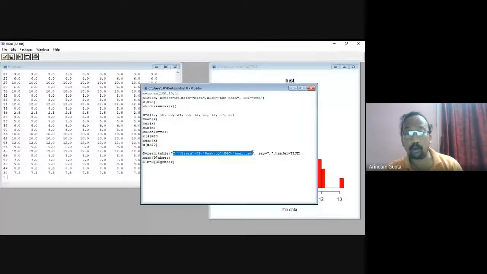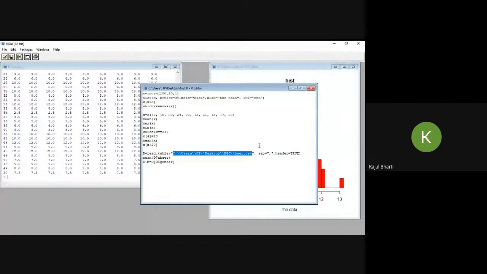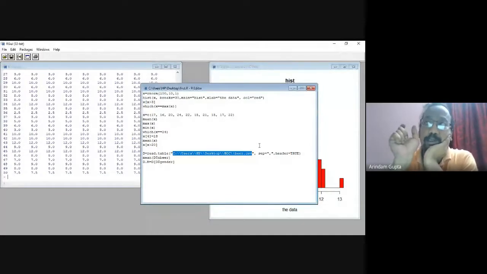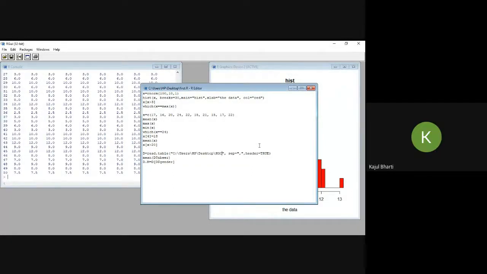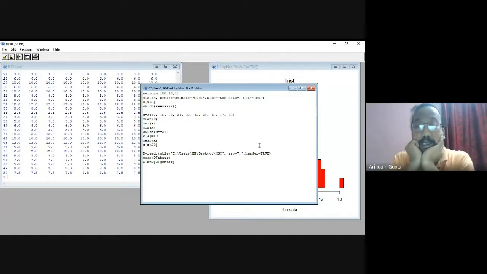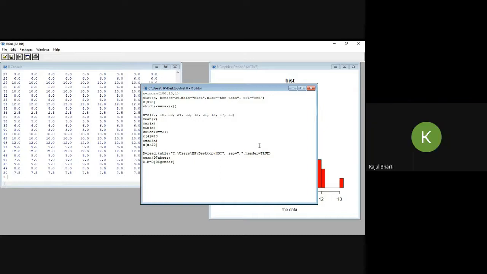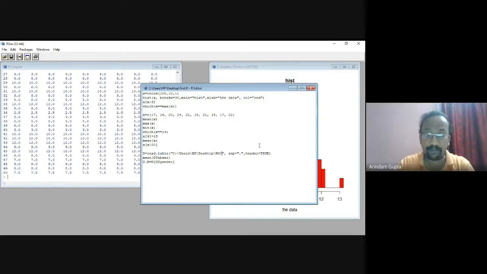In the location part, just copy, maybe H colon slash something, and paste in R. After pasting, put double slash, write the file name with extension, and change all single slashes to double slashes.